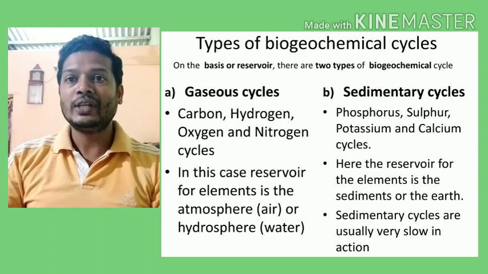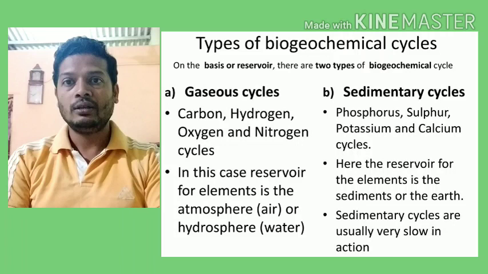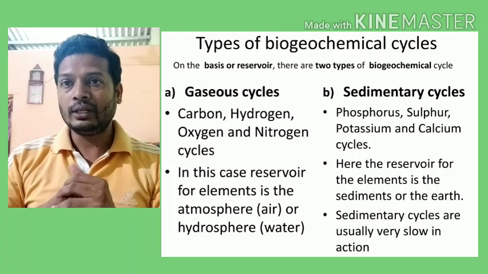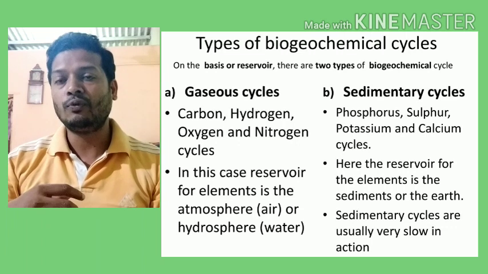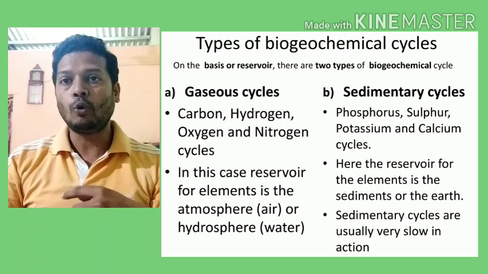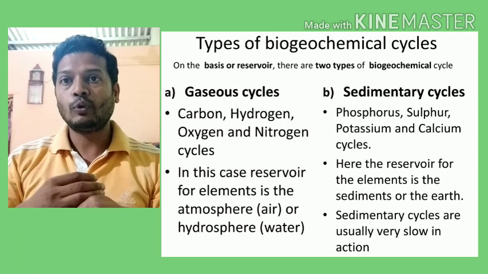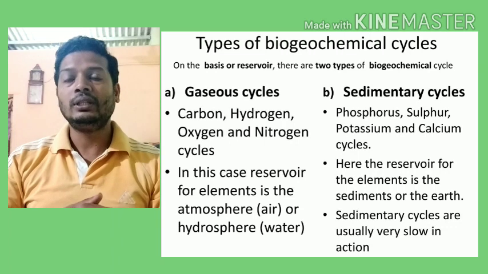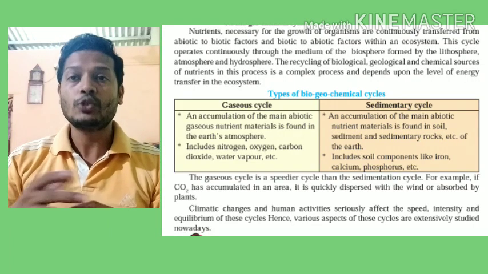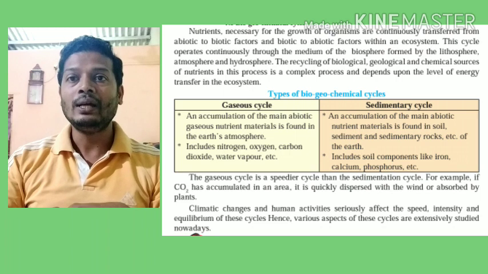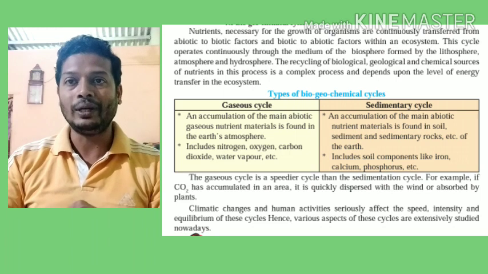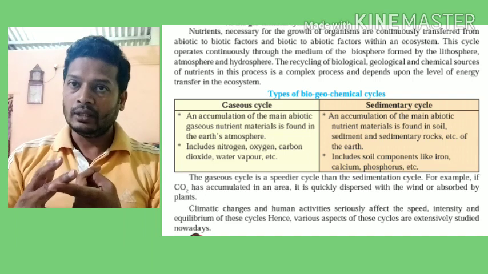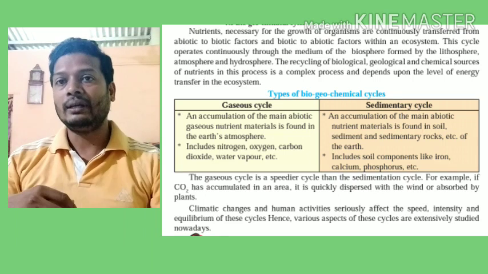And sedimentary means stable, stationary. So in case of sedimentary cycle, the nutrients or chemicals are present in the form of solids. Example, coal. Apart from coal you have calcium, sodium, chlorine. These are all mostly, not chlorine, sodium especially, present in the form of sedimentation or in the form of solid. So biogeochemical cycles are categorized into two types: gaseous cycle and sedimentary cycle.